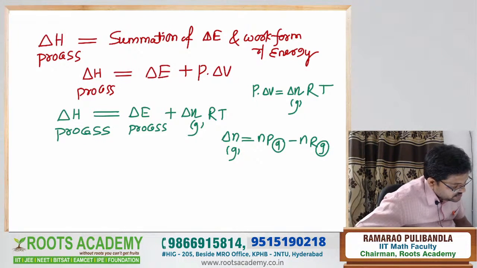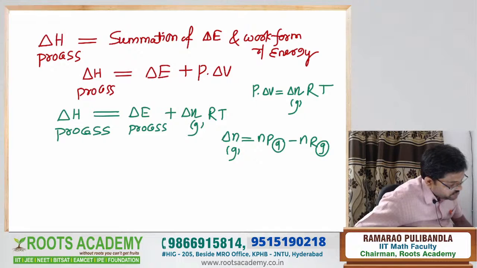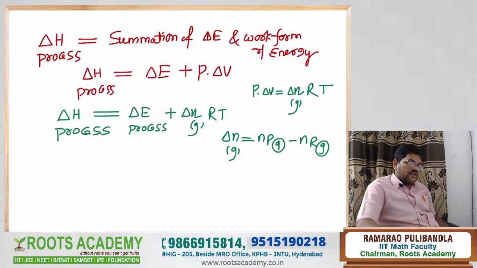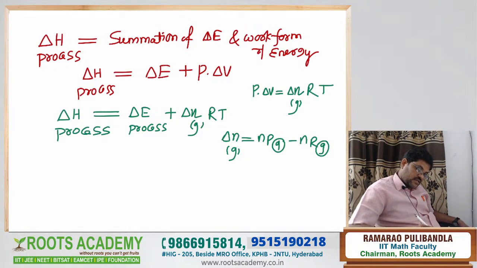Next one: increase of entropy is the criteria for spontaneous nature. Why?